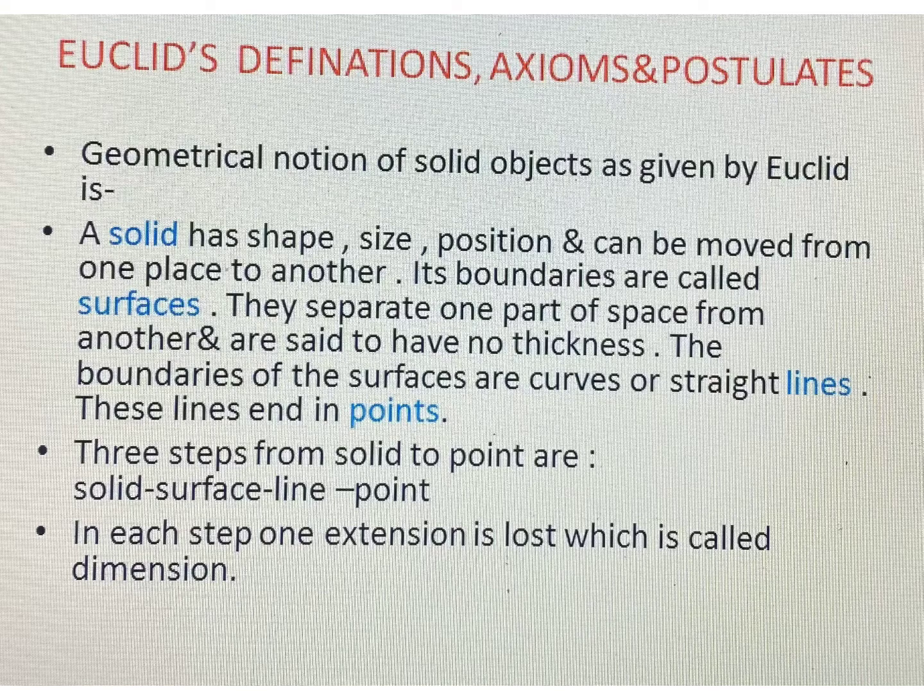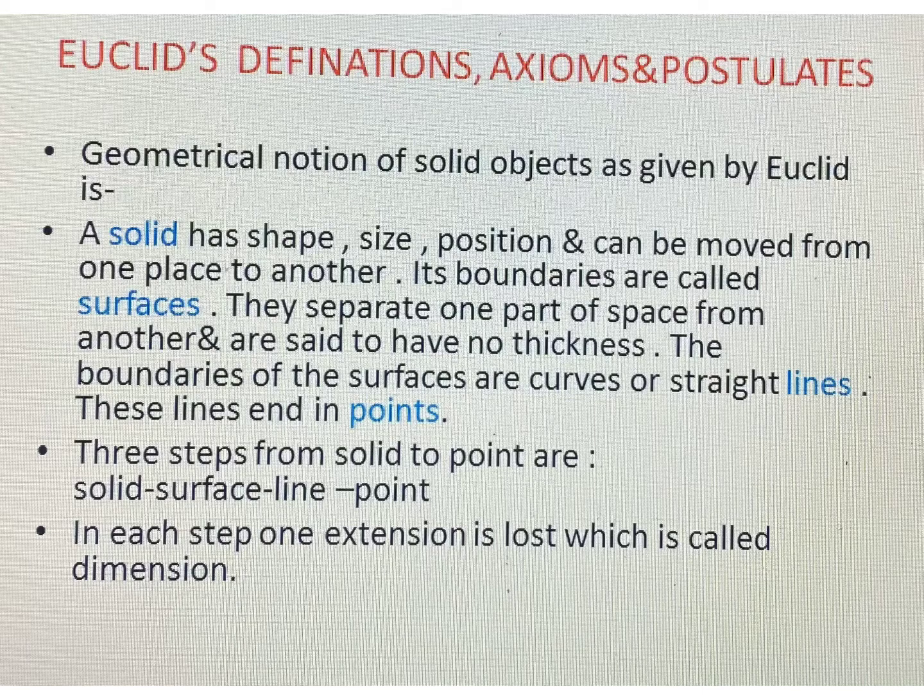So let us see Euclid's definitions, axioms, and postulates given in these Elements in detail. The geometrical notion of solid objects is given by Euclid as: a solid has shape, size, position, and can be moved from one place to another place. The boundaries of a solid are called surfaces, and they separate one part of a space from another part and are said to have no thickness.